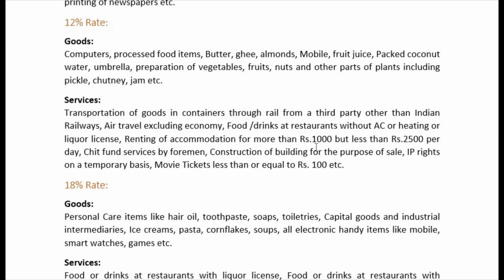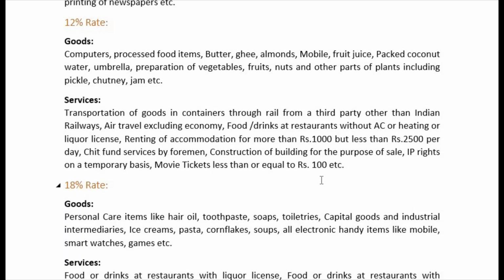Renting of accommodation for more than rupees 1000 but less than 2500 per day. So if you are giving accommodation on rent, like in hotels, if you are charging 1500 for some person, then 12% GST is applicable, but that price should be less than 2500 per day. But if you are charging more than 2500, let us say 3000 per day, then 18% tax is applicable. This is how you will have to understand.